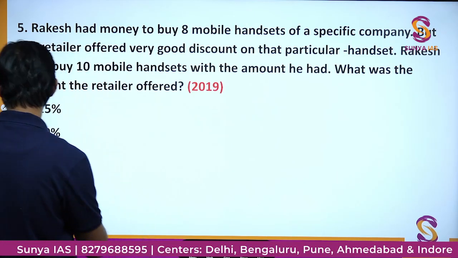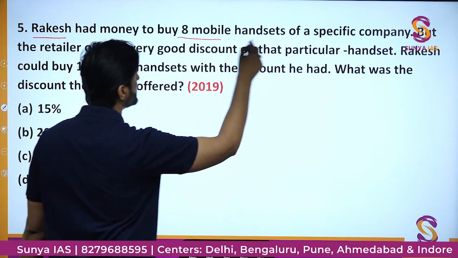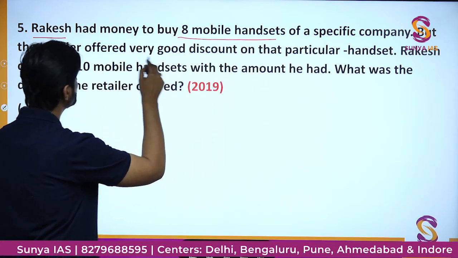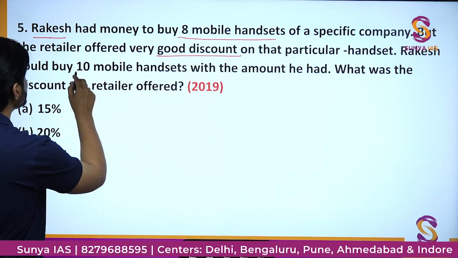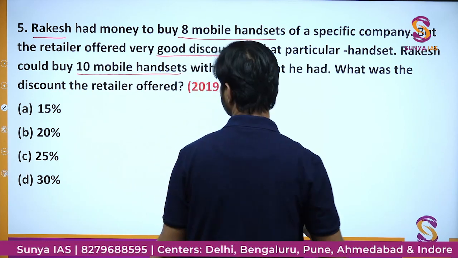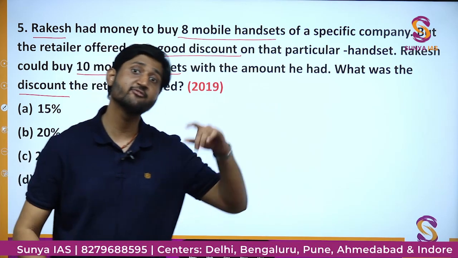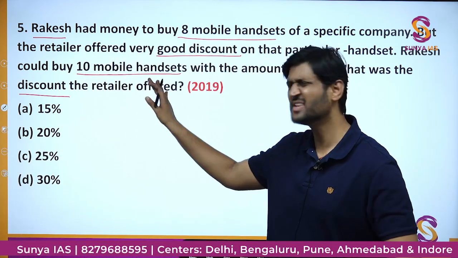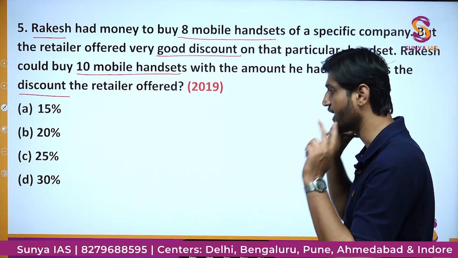It is quite simple. Rakesh had money to buy 8 mobile handsets of a particular company, but the retailer offered him a very good discount, and therefore Rakesh was able to purchase 10 mobile handsets with the amount he had. What was the discount which the retailer offered? In this question we do not need to go into the very basics of profit and loss. The only idea here is basic maths, nothing else. It is a very simple question, you just have to apply your brain.